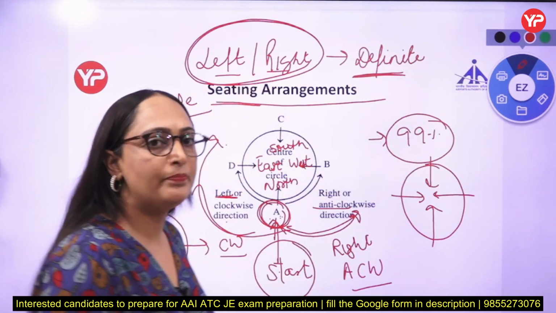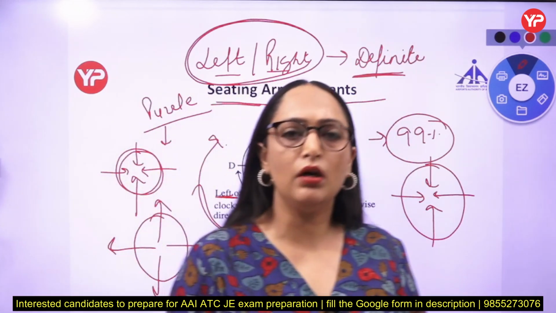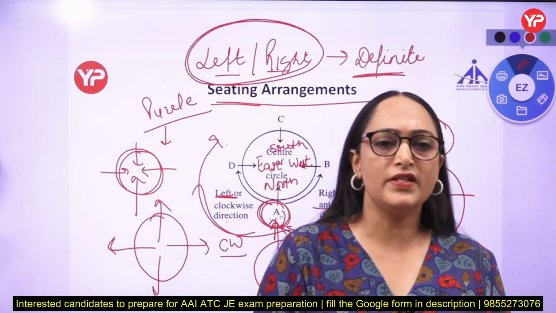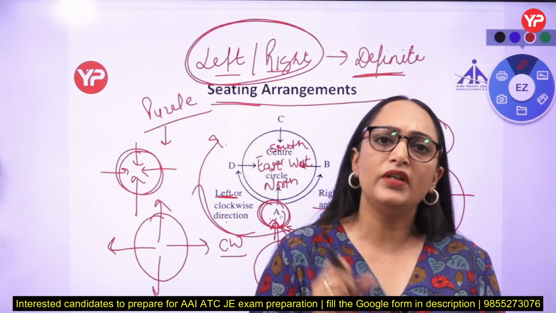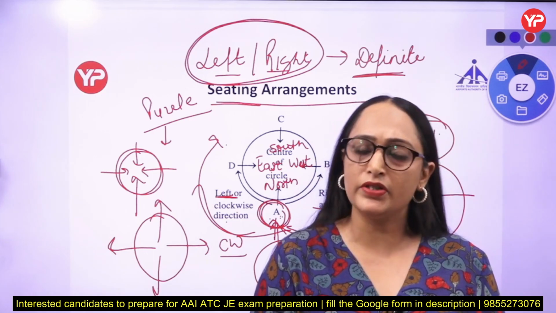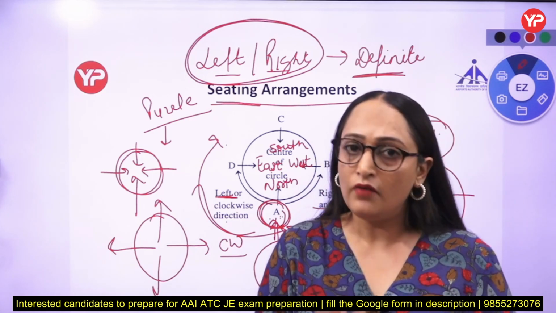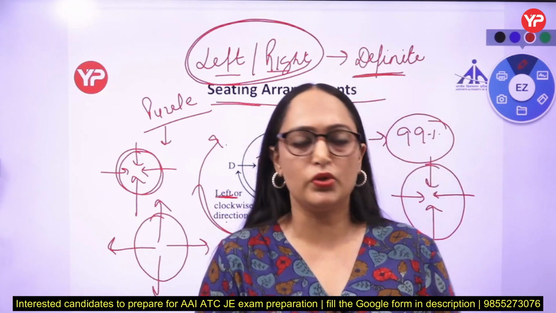See, in circular or square, when they are all facing inside the circle or outside the circle, left right information is very important. So this is definite information from where we can start a question.